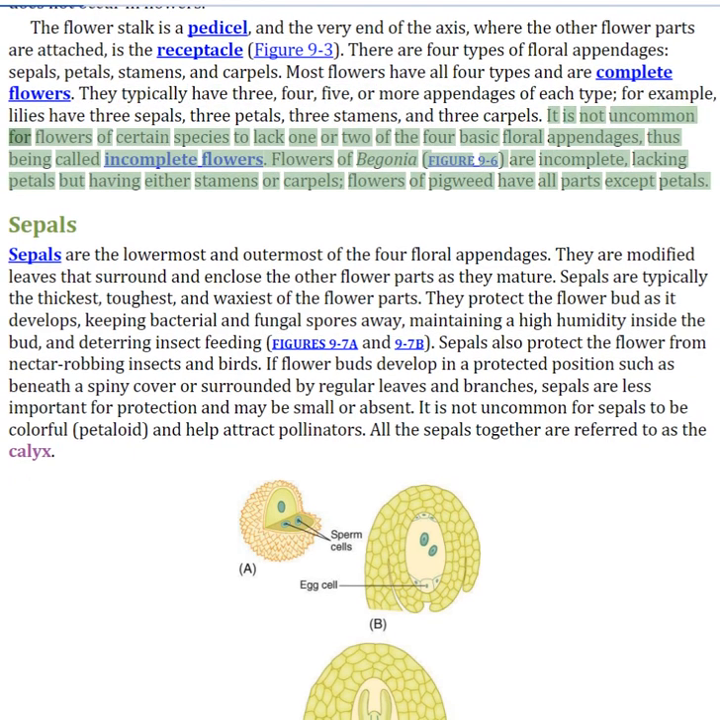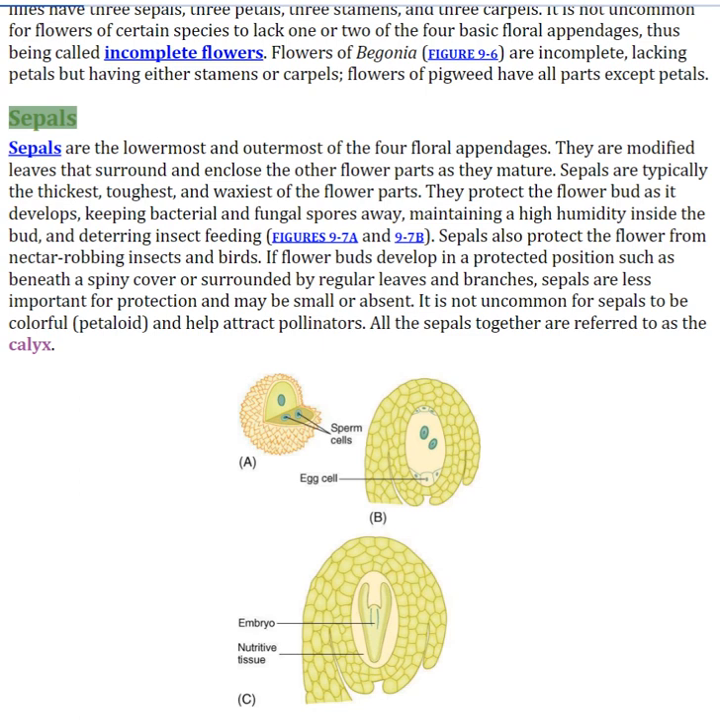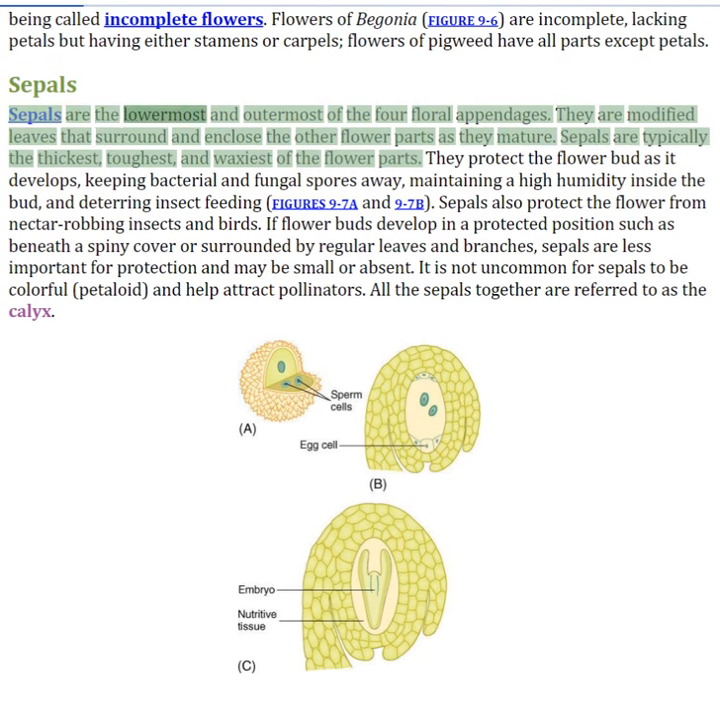It is not uncommon for flowers of certain species to lack 1 or 2 of the 4 basic floral appendages, thus being called incomplete flowers. Flowers of begonia are incomplete, lacking petals but having either stamens or carpels. Flowers of pigweed have all parts except petals. Sepals. Sepals are the lowermost and outermost of the 4 floral appendages. They are modified leaves that surround and enclose the other flower parts as they mature.